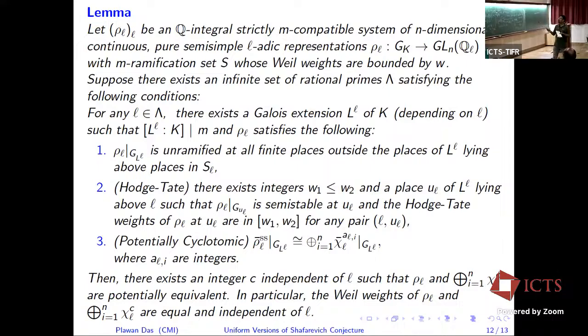But one more, there is something called tame inertia weight. I have not defined that. But in the proof, we have to use the notion of tame inertia weight and a result of Caruso. Somehow for large L, tame inertia weights are bounded by the Hodge weight, because here Hodge weights are given. The main thing is that for large L, if I get an infinite set of L, this is the main proposition we use, and we get a contradiction.